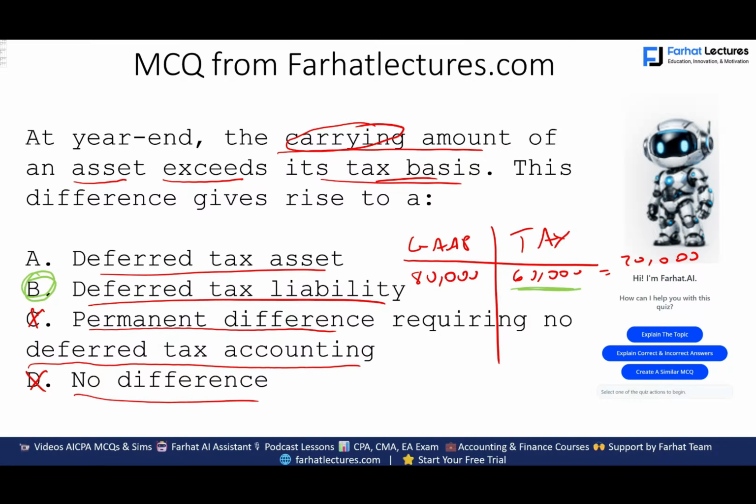So the trick here, I gave you this question after I explained deferred tax asset, but the answer is deferred tax liability. Now, if it says the carrying amount of an asset is less than its tax basis, so if we switch this, if the GAAP was 60 and tax was 80, it means I have an additional 20,000 of asset that I am going to deduct in form of depreciation in the future. When I deduct it, I will have more tax saving and I will have a deferred tax asset.